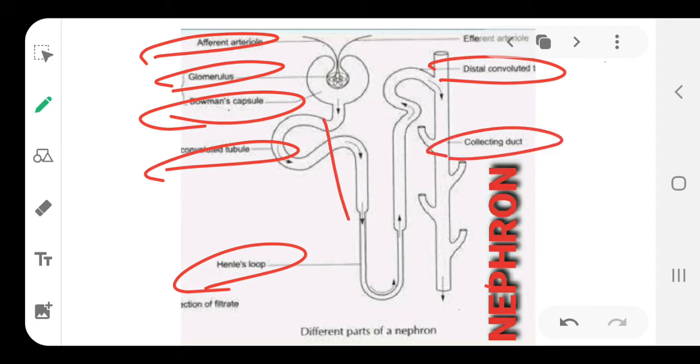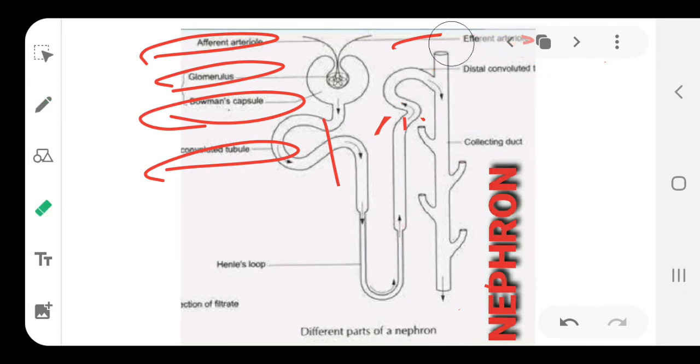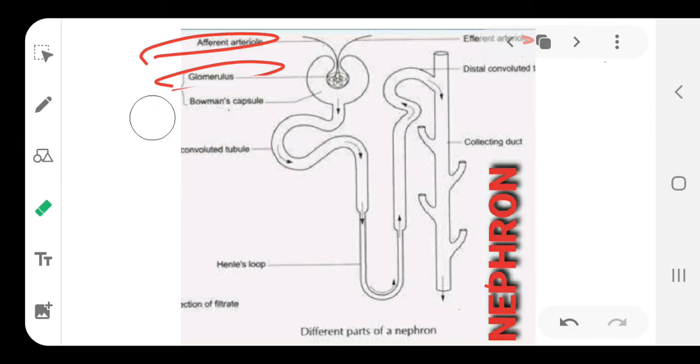During this whole journey, the good components from the blood get absorbed and return through the efferent arteriole into the circulatory system. You have to draw this structure, practice a number of times and then learn it.